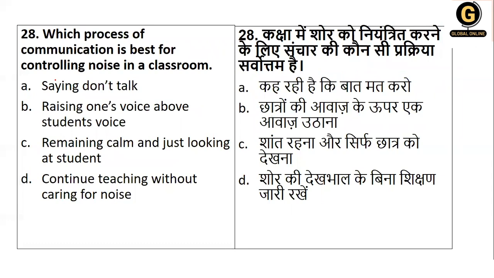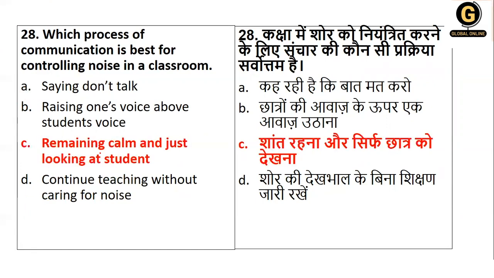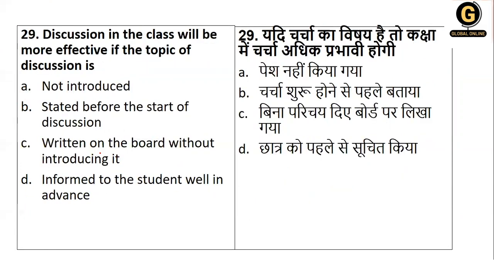Next, which process of communication is best for controlling noise? Saying don't talk, raising one's voice above students' voice, remaining calm and just looking at the student, or continue teaching without caring for the noise. Definitely A and B are not options. The best option is remaining calm and looking at the student. That will make them automatically control their noise, and you can start with your process of teaching. So the right option is option number C.